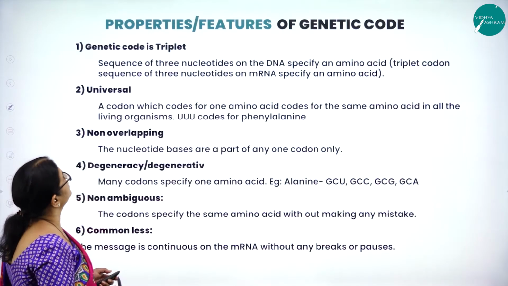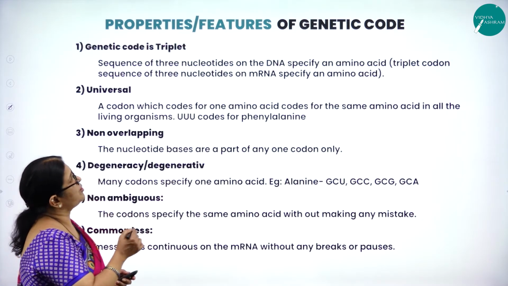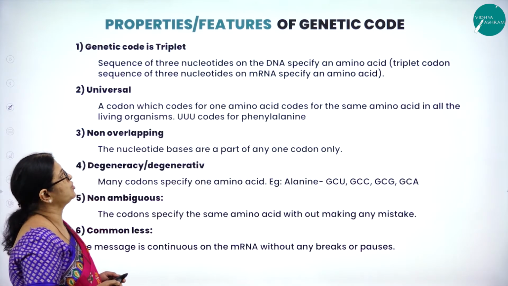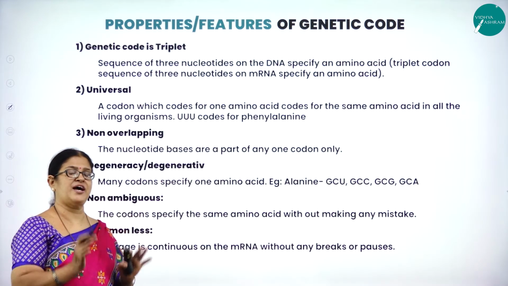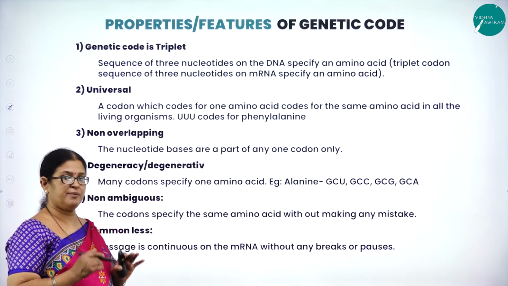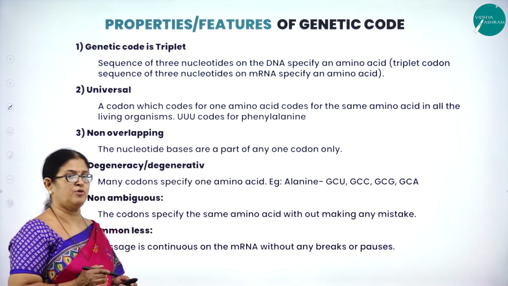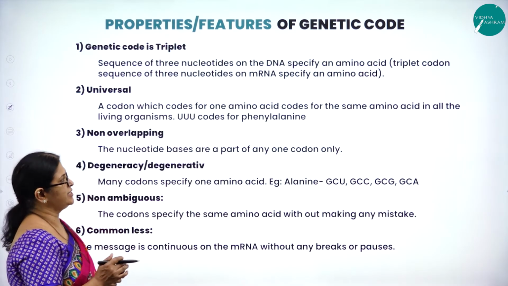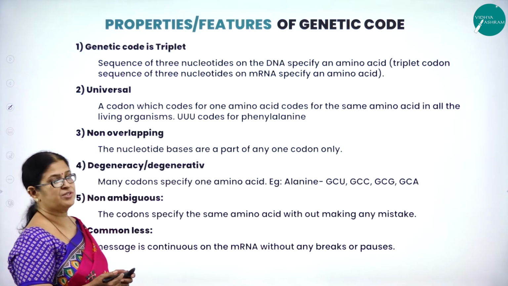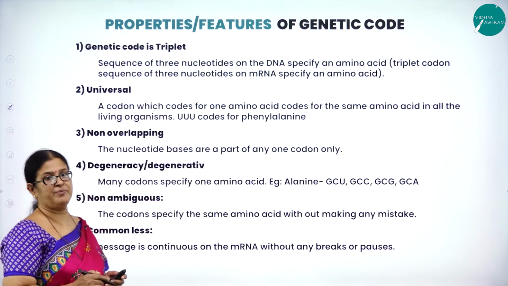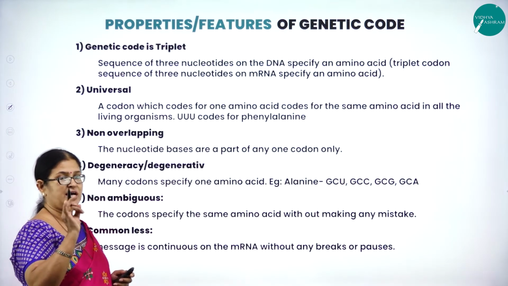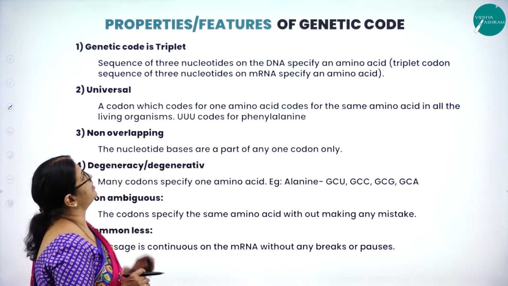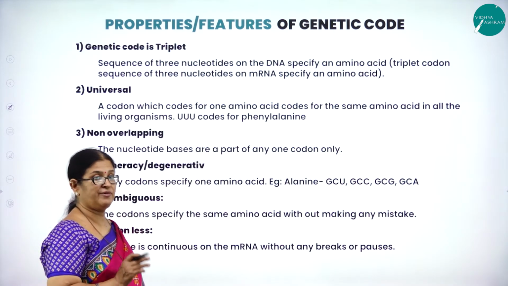Now let us understand the properties or the features of genetic code. So genetic code itself has certain features. As I said, the triplet codon system is the codon system we are following right now for coding for a particular amino acid. What are the important features? This is very important from the examination point of view, which is asked for 2 marks. So very, very important. What are the features of genetic code? They will ask.